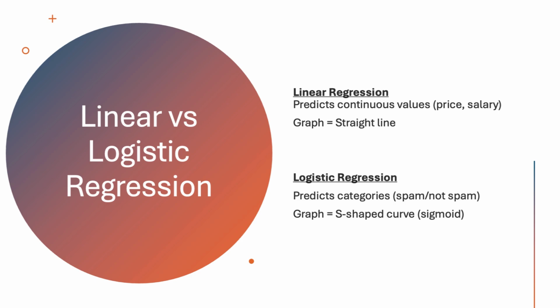Linear regression predicts a continuous value like price, salary, anything which is in a straight line. And logistic regression predicts a logical answer. It predicts some category: spam or not, pass or fail, yes or no, true or false, kind of thing. And the graph is a sigmoid, which I've shown you earlier.